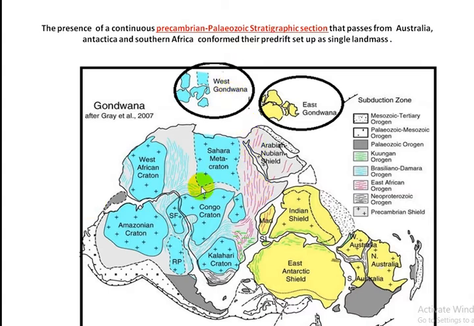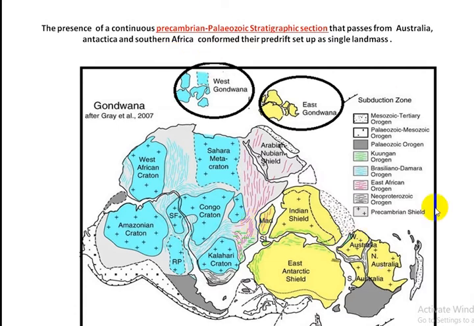This trend passes through Madagascar and eastern part of Africa. So, this trend also suggests that Madagascar was attached with the African continent before Permian time.